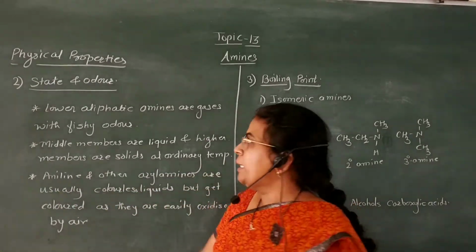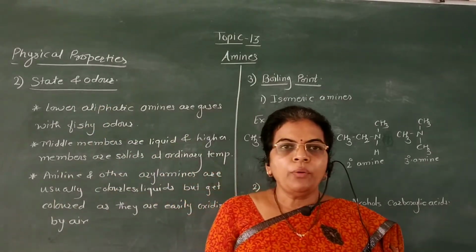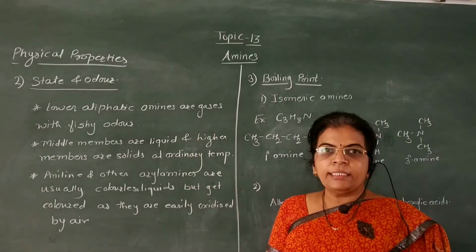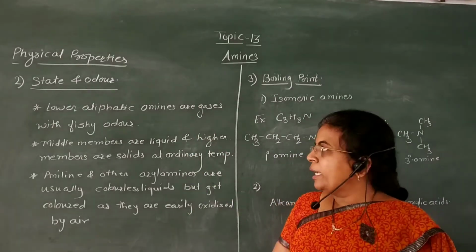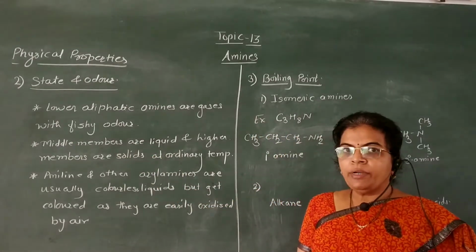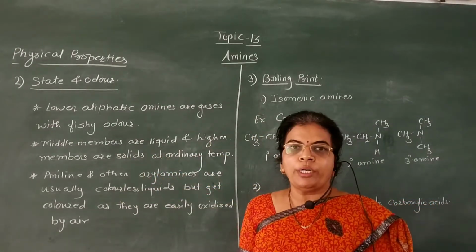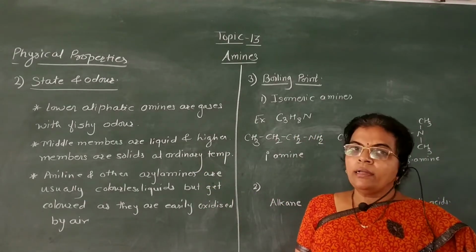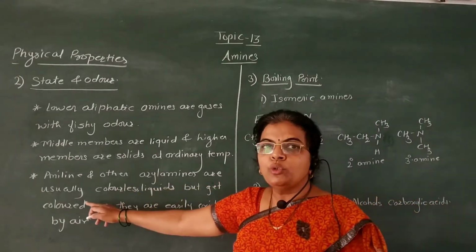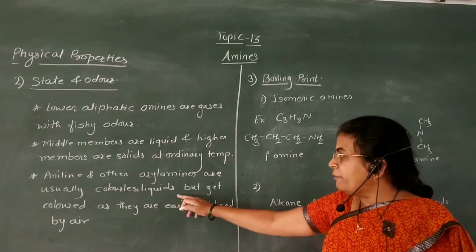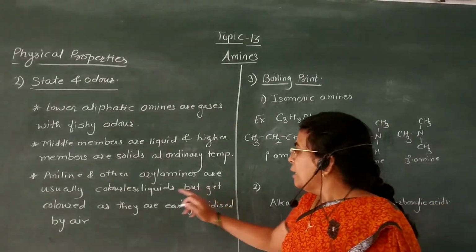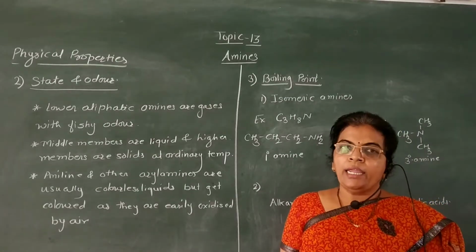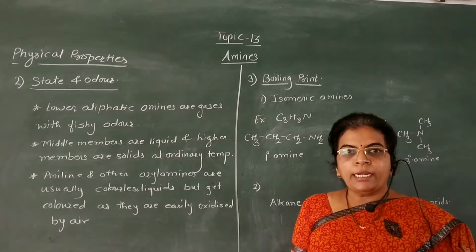The second physical property is state and odor. Lower aliphatic amines are gases and have a fishy odor. Middle members are liquids and higher members are solid in state at ordinary temperature. Aniline and other aryl amines are usually colorless liquids, but they get colored as they are easily oxidized in air. This is all about state and odor.